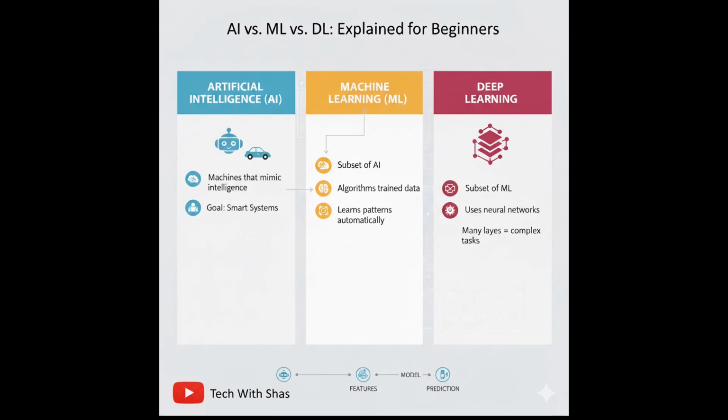So finally, let's understand what deep learning, or DL, is. As we saw in the previous image, it was an inner part of the whole circle. Basically, it's a subset of machine learning that is behind some of the most impressive AI breakthroughs which we have seen recently. So what makes it unique? It uses neural networks.